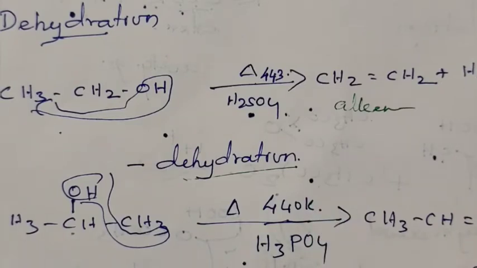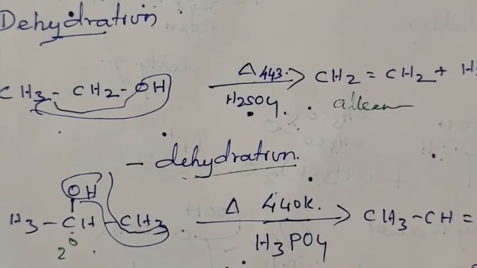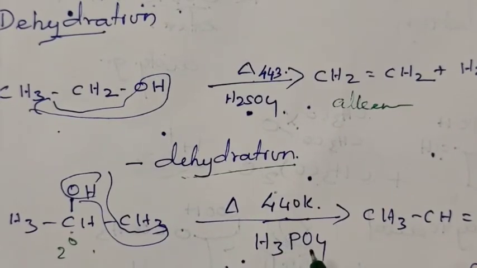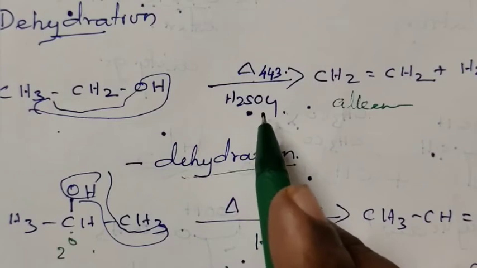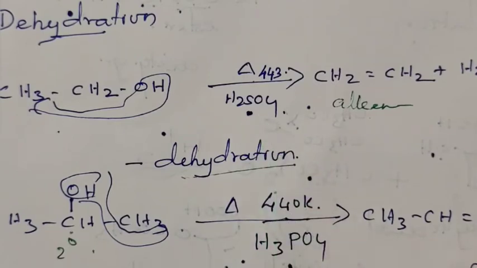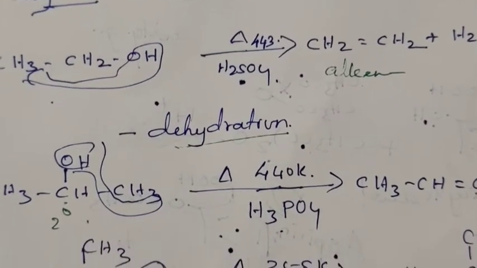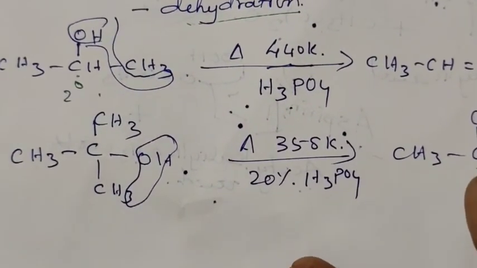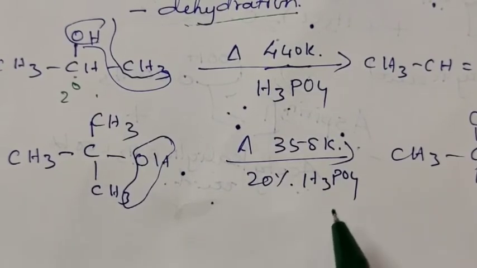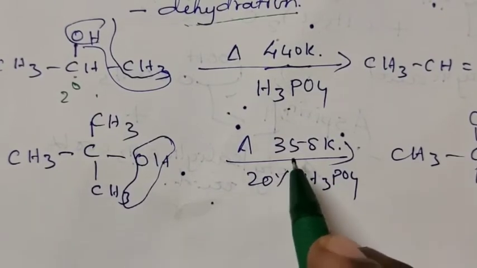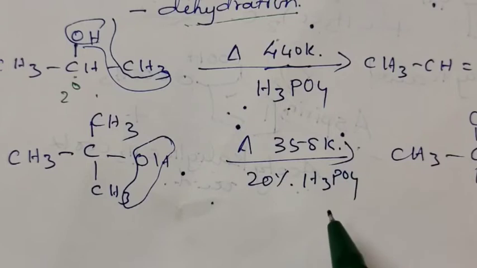When we take secondary alcohol, the reaction condition becomes somewhat milder. That means instead of sulfuric acid, phosphoric acid can be used. We get the same type of product. If you take tertiary alcohol, the reaction takes place at around 358 Kelvin with weak phosphoric acid.